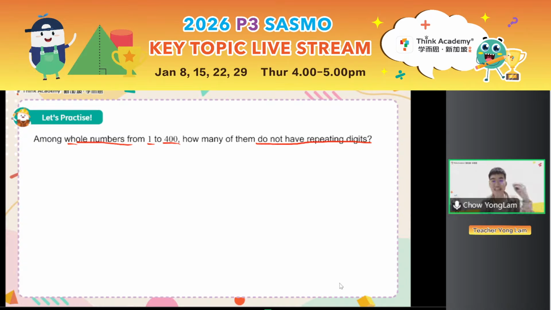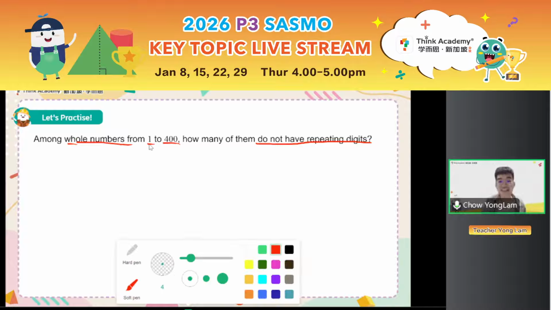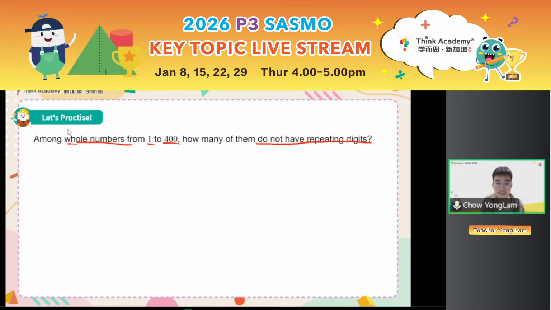So what are the key points in this question? There are 3 key points. The first is whole number, but we will come back to whole number. Second, 1 to 400, I am giving a range. Some of you might always forget the range, so read carefully. Bigger than, smaller than, what's in between? So think carefully. And then, how many of them do not have repeating digits? So I cannot repeat the digits.